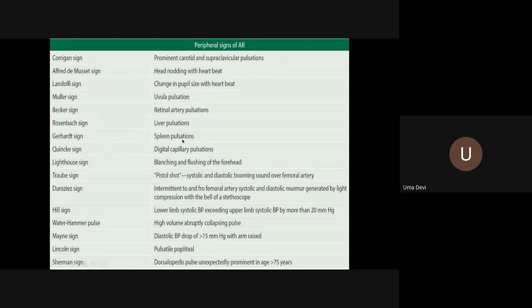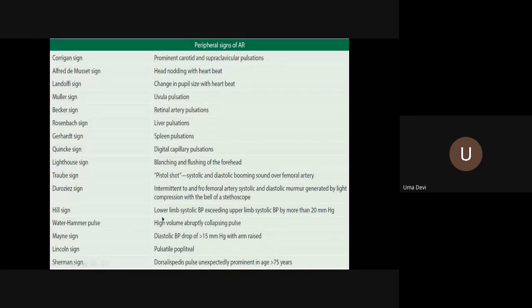Gerhardt's sign is splenic pulsation. Quincke's sign is digital capillary pulsation, alternating blanching in the nail bed. Then Lighthouse sign, blanching and flushing of the forehead. Traube's sign, that is pistol shot murmur, a systolic and diastolic booming sound over the femoral artery. Duroziez's sign is the to-and-fro murmur when you compress the femoral artery with the bell of the stethoscope. Hill's sign is important for assessing the severity of aortic regurgitation.